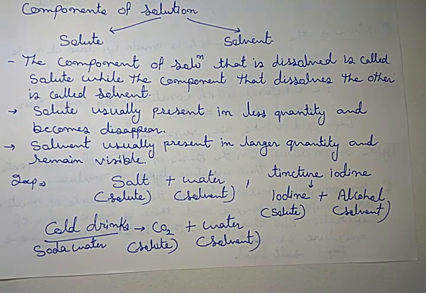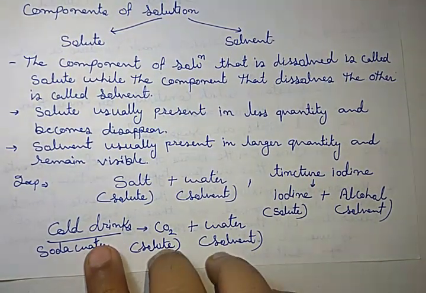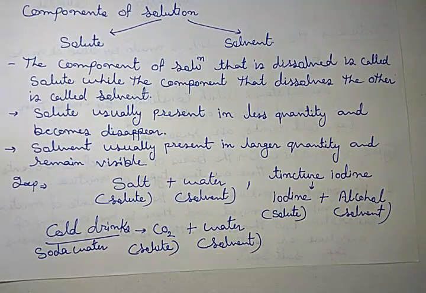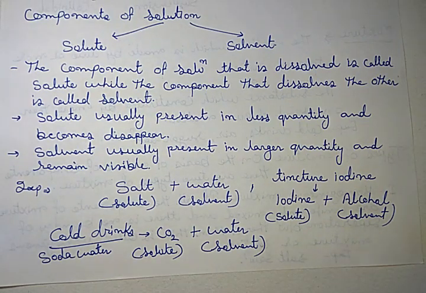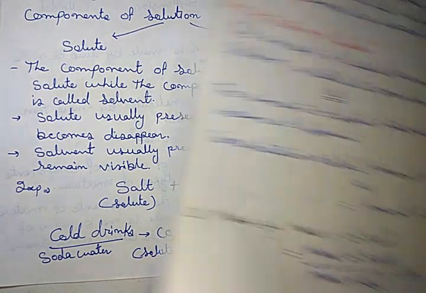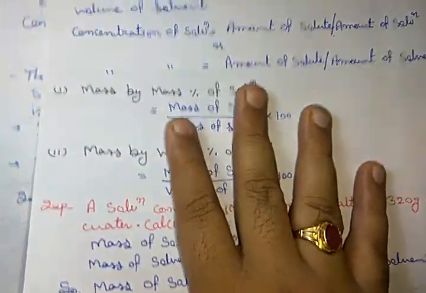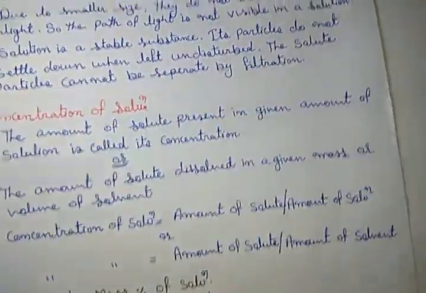If we consider the example of cold drinks, here I am considering the soda water, not the cold drinks like Pepsi or Thums Up. I am considering the soda water. The carbon dioxide gas is solute, and water is solvent. Okay, clear?